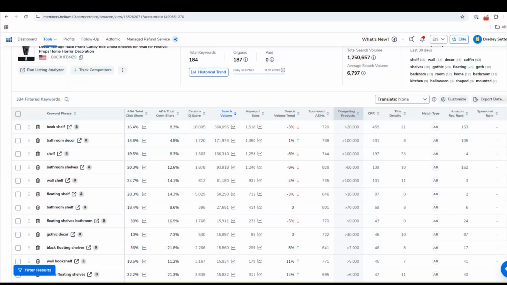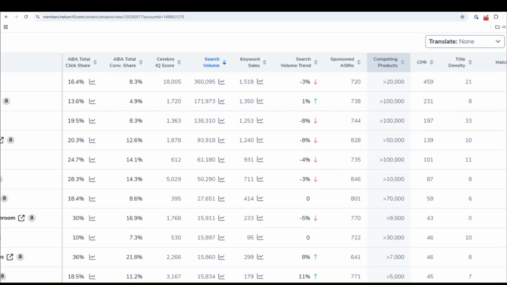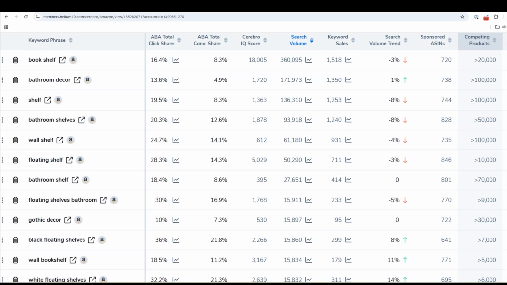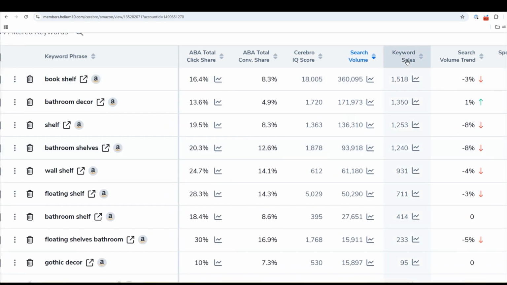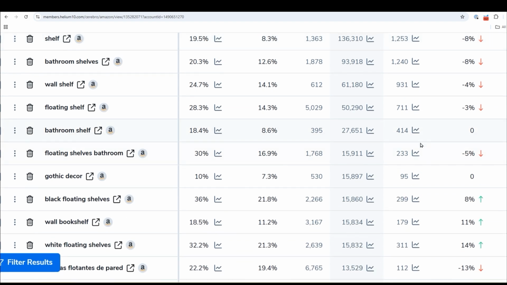So here's one of the search results for the coffin shelf keyword, right? And you could see that, a lot of times, yes, keyword sales is very similar to the trajectory of search volume. Here we've got a keyword with 170,000 search volume, 1,350 sales. Here's one that's a little bit less, 136,000 search volume, 1,200 sales, all right? But then what happens sometimes?